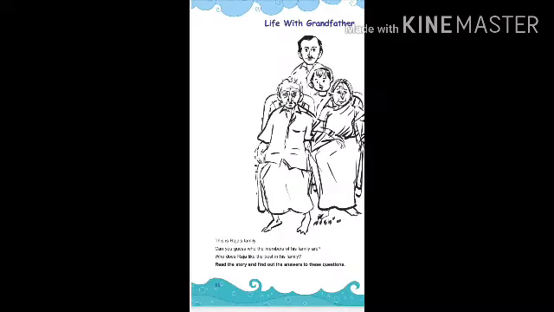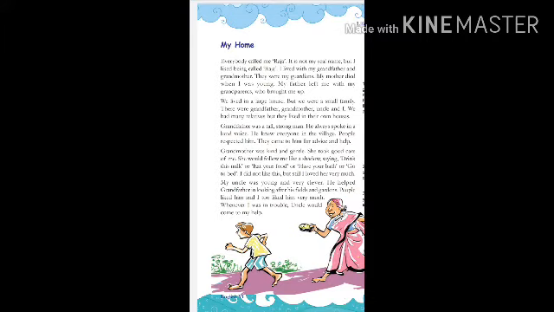The chapter is Life with Grandfather. You can see a family picture. Who are the members in this picture? An old man, an old woman, a young man, and a boy. Try to find out who they are.